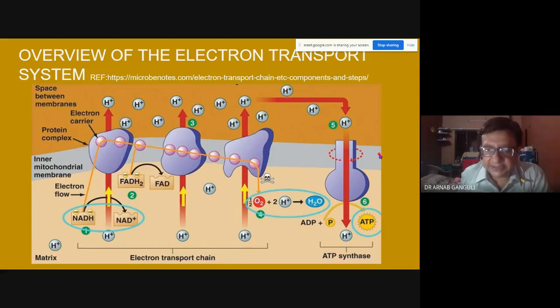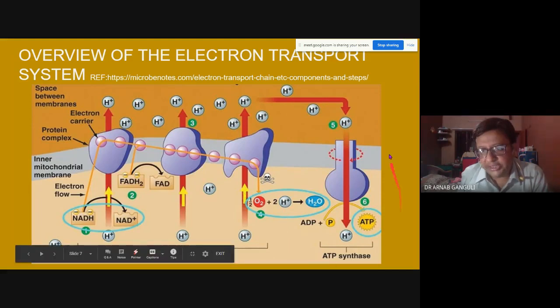It's the ATP synthase. So this part is the electron transport chain, and this is the oxidative phosphorylation part, or the chemiosmosis. Oxidative phosphorylation means ADP is getting phosphorylated by an inorganic phosphate to form ATP.